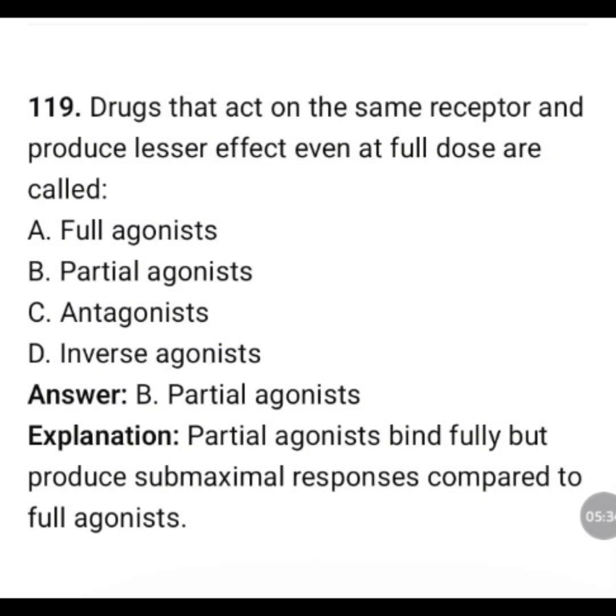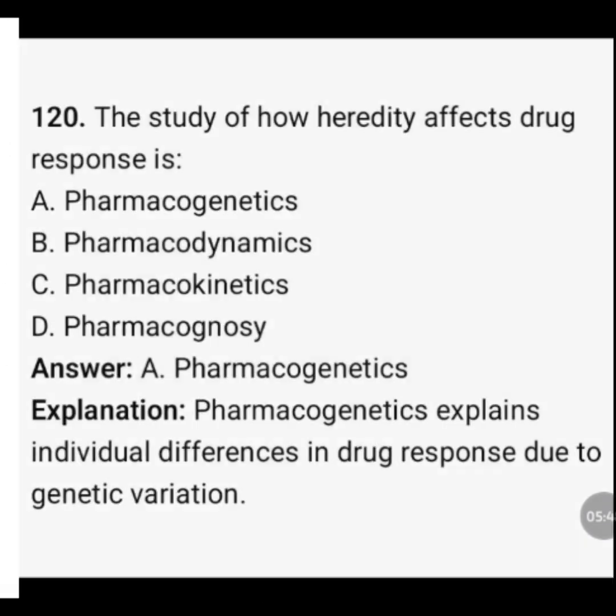Drugs that act on the same receptors and produce lesser effect even at full dose are called full agonist, partial agonist, antagonist, inverse agonist. The correct answer is partial agonist. Partial agonists bind fully but produce submaximal responses compared to full agonists.